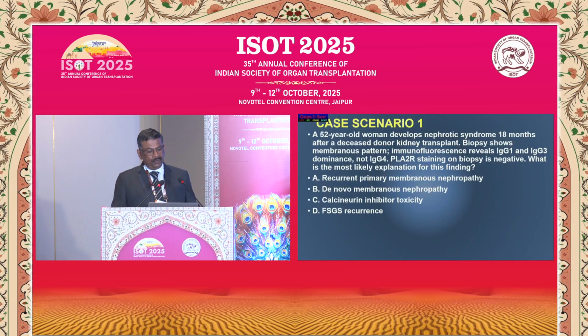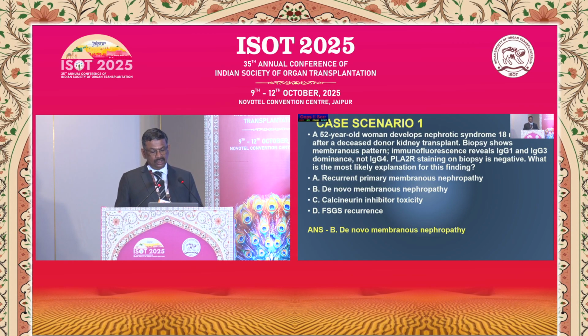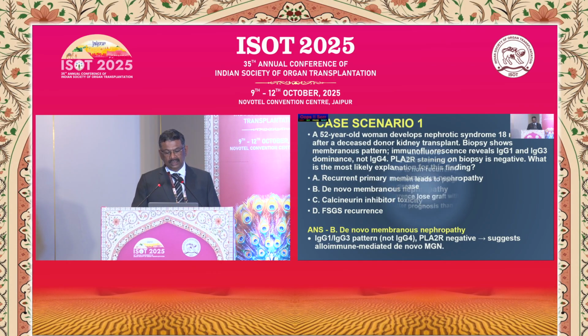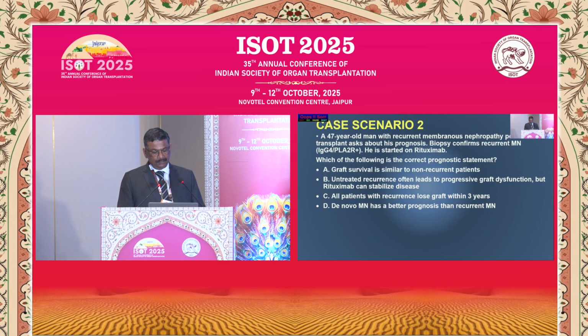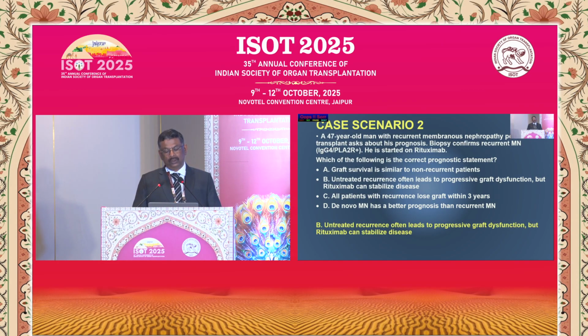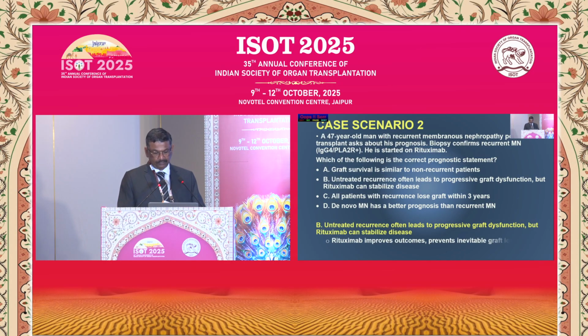So coming back to the case scenario, again we have IgG1 and IgG3. So here the answer is de novo membranous because the patient is having PLA2R stain negative and no IgG4. And just 2 more. The second case about the prognosis: untreated recurrence often leads to progressive graft dysfunction, but rituximab can stabilize the disease.